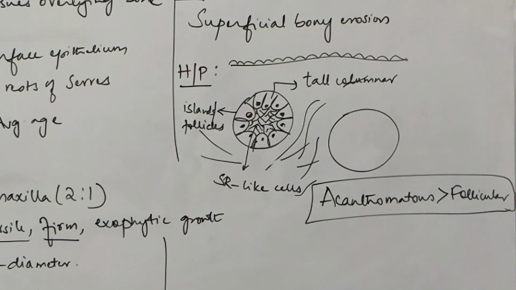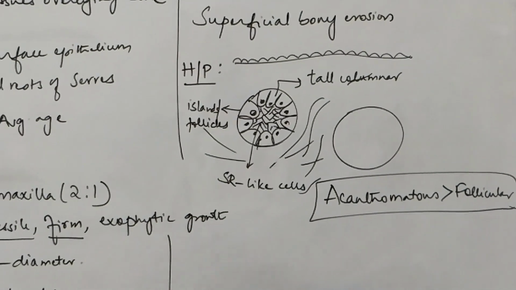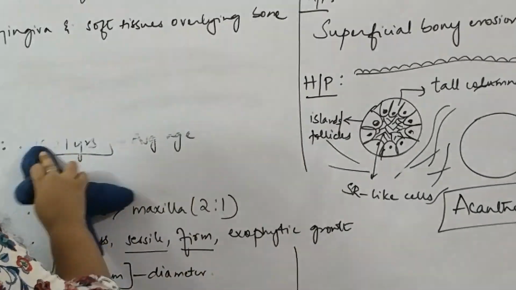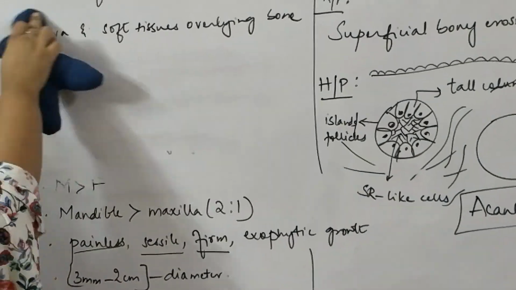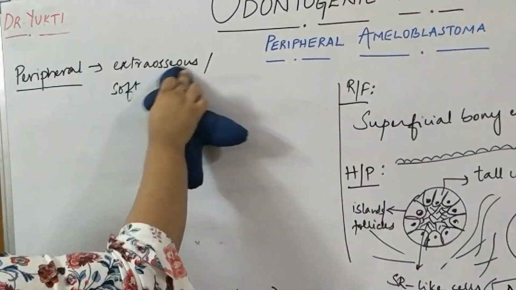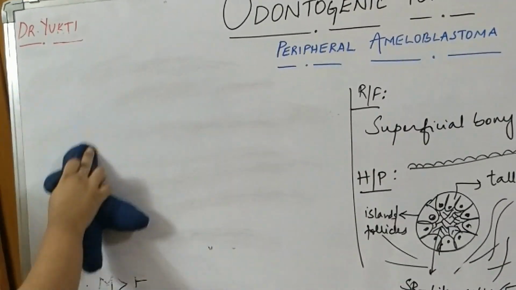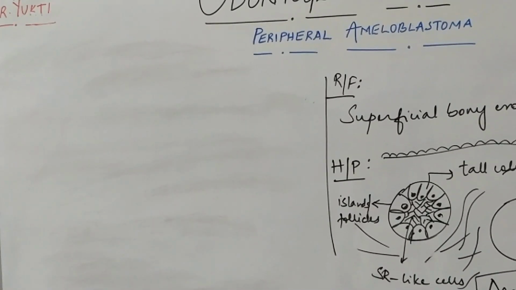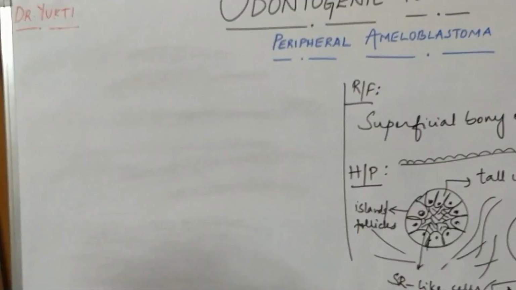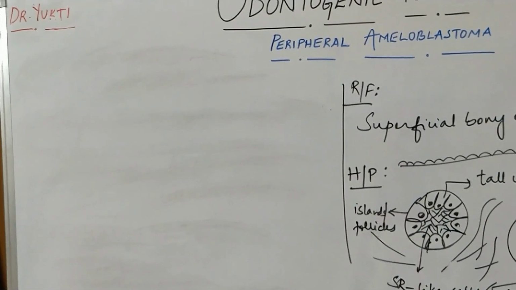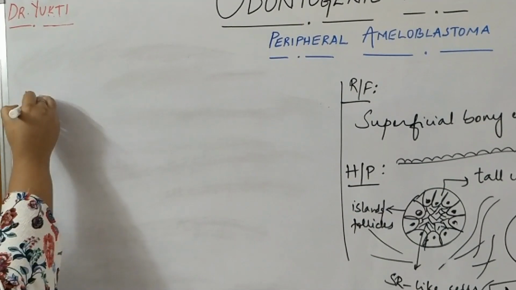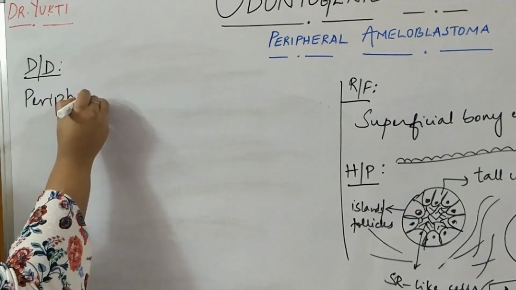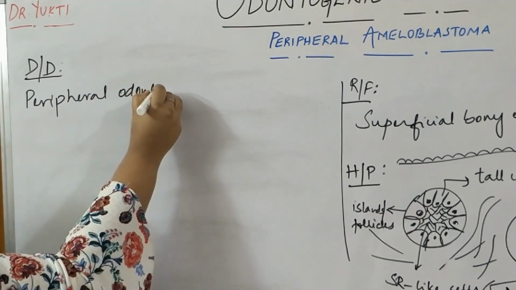Right. Next, coming to the differential diagnosis. Since ameloblastoma majorly occurs intraosseously, when you see a small painless nodule, it is very rare to immediately diagnose it as a peripheral ameloblastoma. And even when you observe it in the histopathology, it takes some time, and there is one tumor which can confuse you, that is peripheral odontogenic fibroma. Differential diagnosis: peripheral odontogenic fibroma.